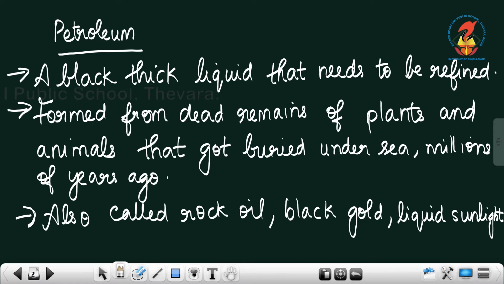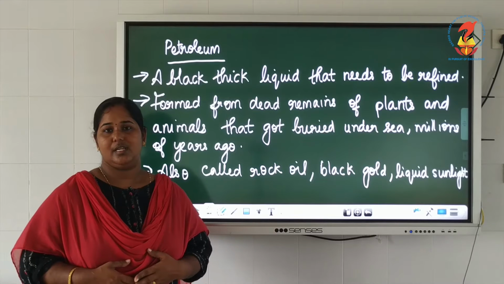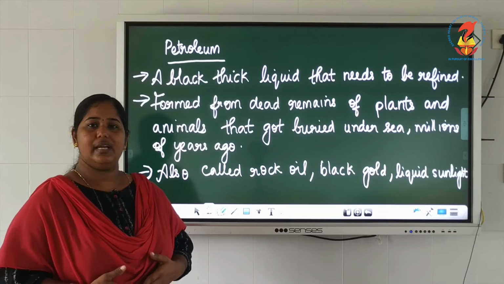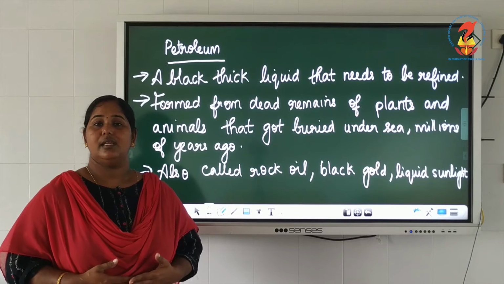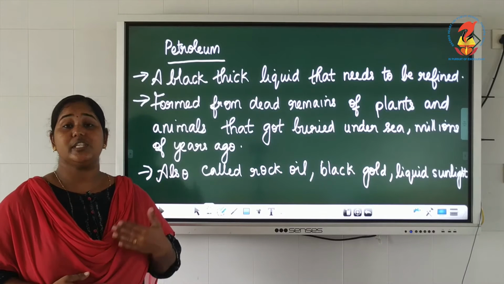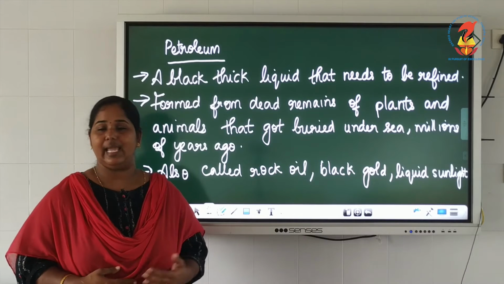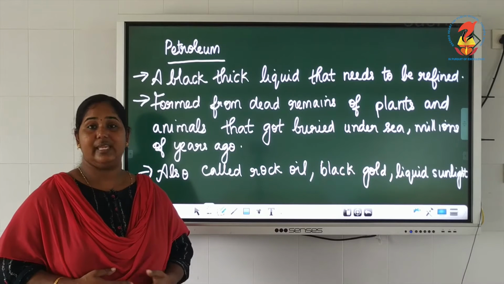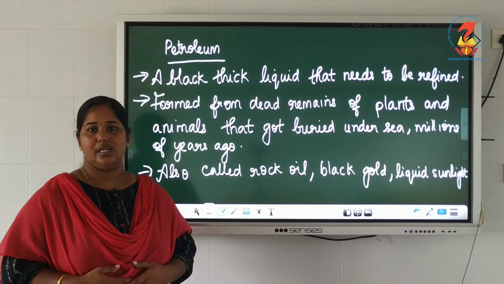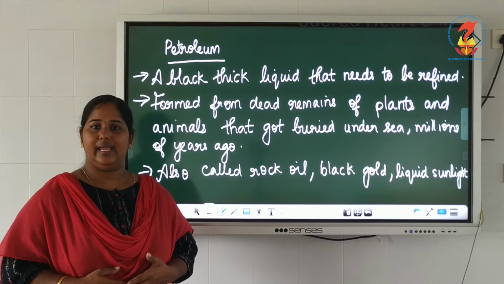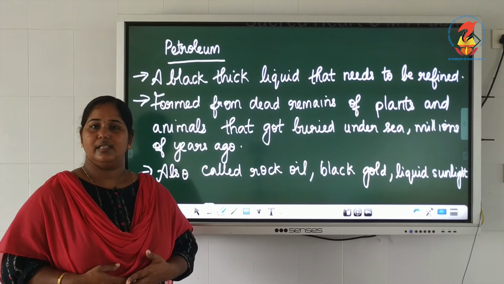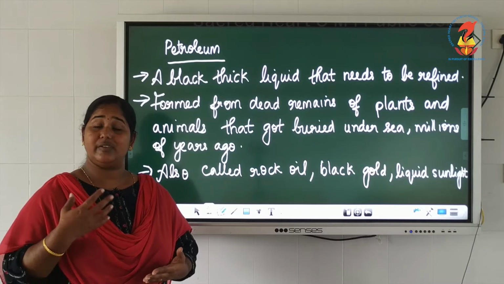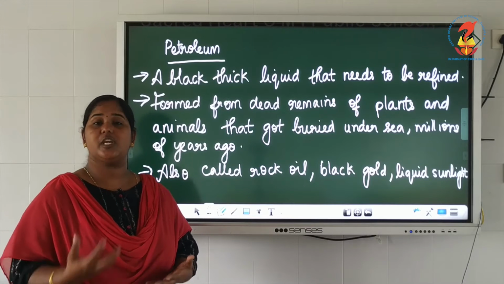The third name is liquid sunlight. Petroleum is used as a fuel which gives out heat and light energy, just like the sun. And it returns the sunlight, that means it returns the sunlight from which it was formed.